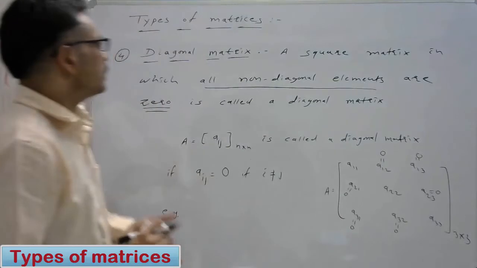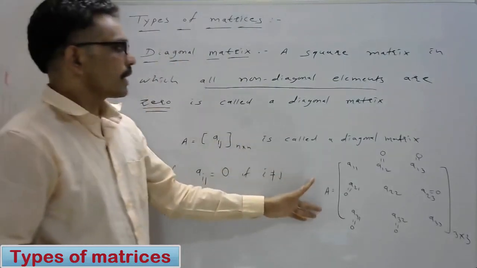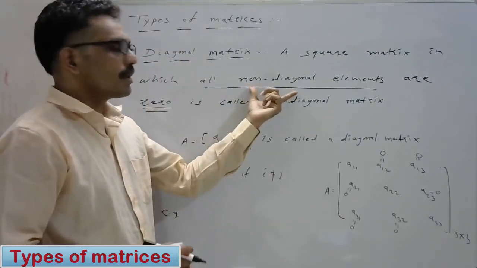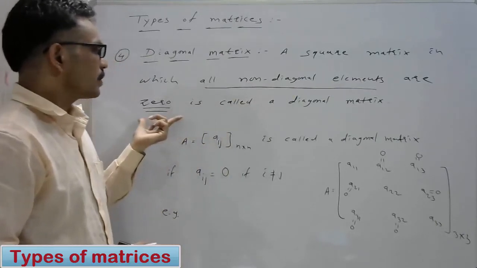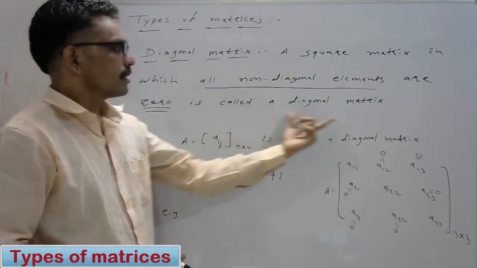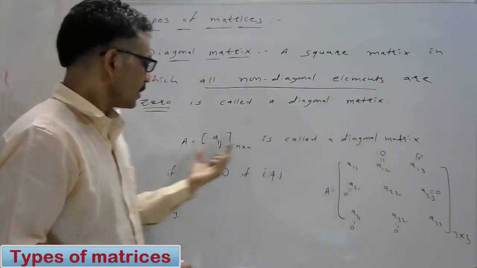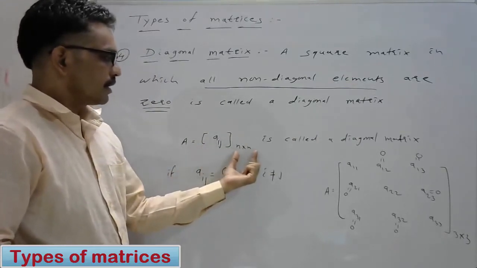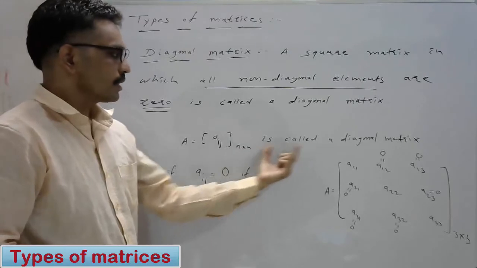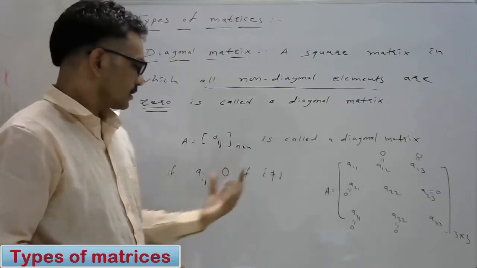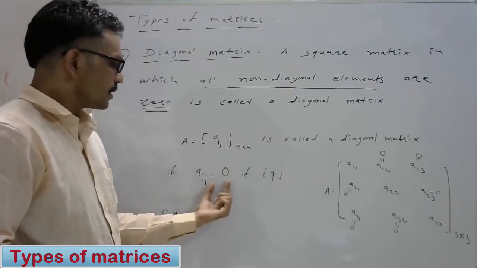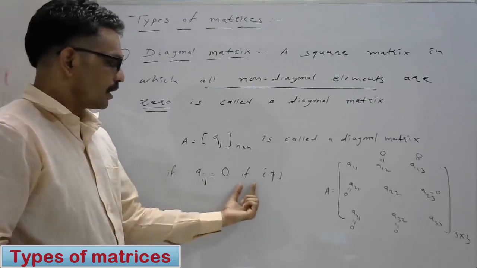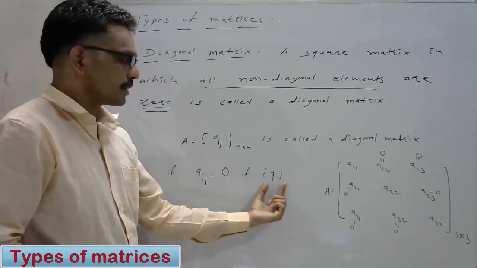That is, in the definition, it is a square matrix, but all the non-diagonal elements are 0. Then it's called a diagonal matrix. If A is equal to Aij, of order n by n, it is called a diagonal matrix if Aij is equal to 0 if i is not equal to j.